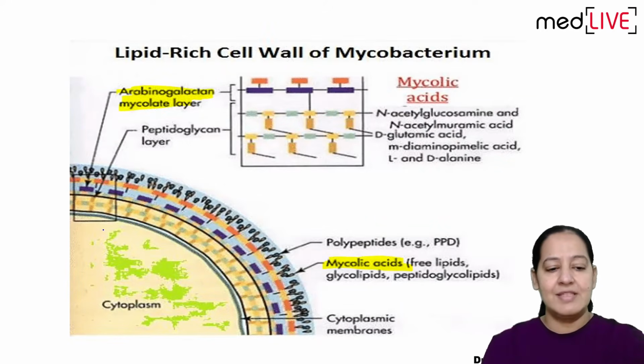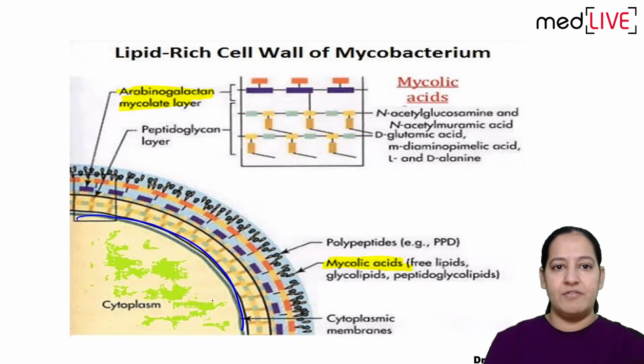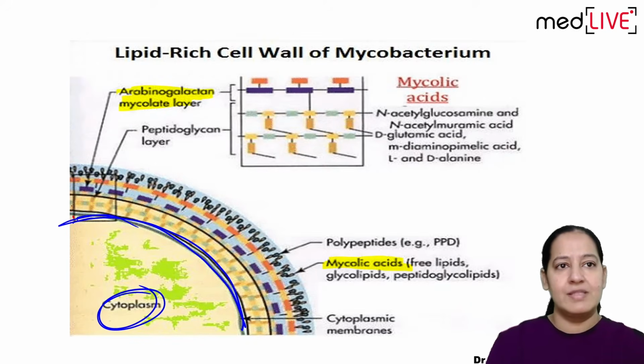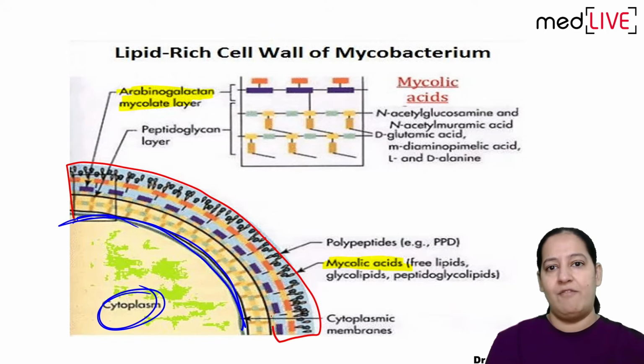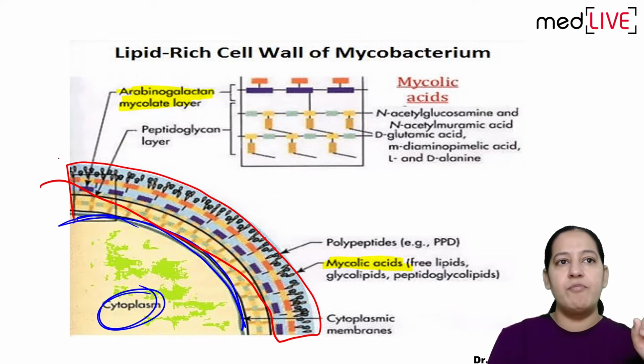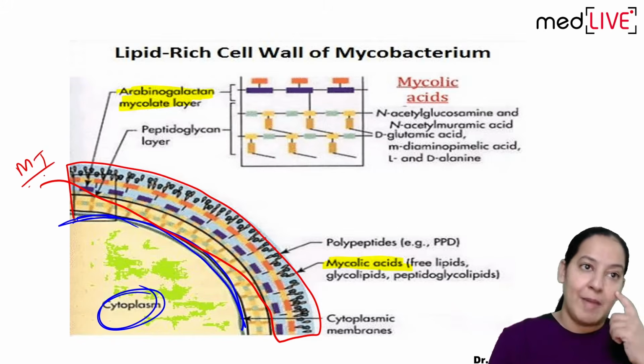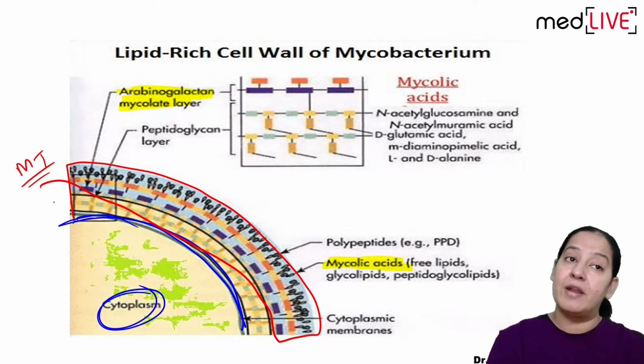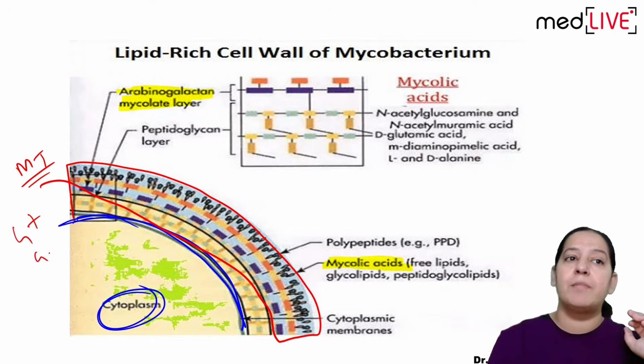Can you see, here is the bacteria. This is the cytoplasm of the bacteria, this is the plasma membrane, and this is the cell wall of the bacteria. The cell wall of Mycobacterium tuberculosis is somewhat different as compared to the remaining gram-positive or gram-negative bacteria.